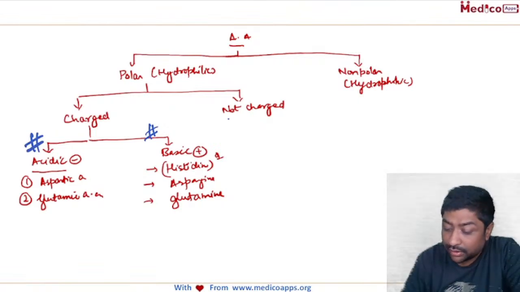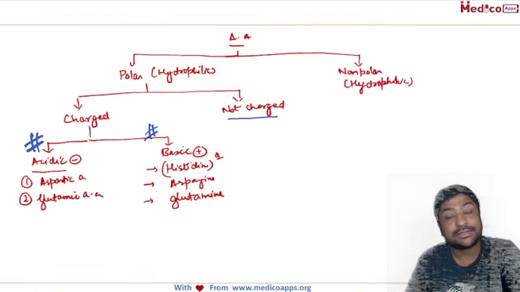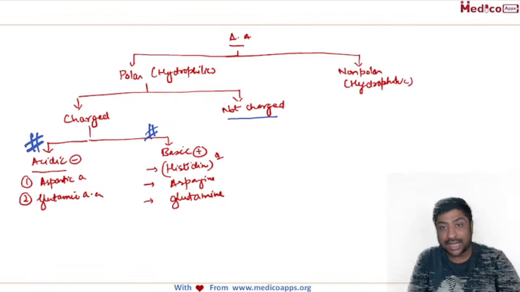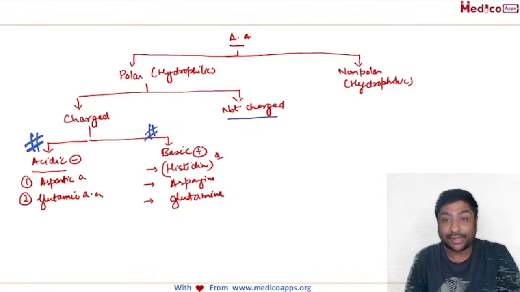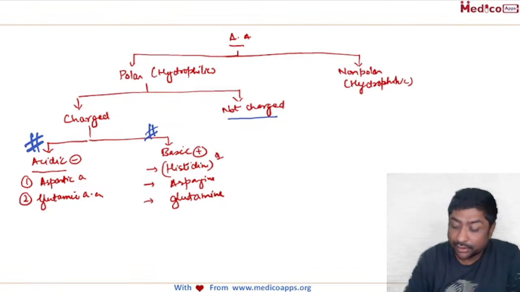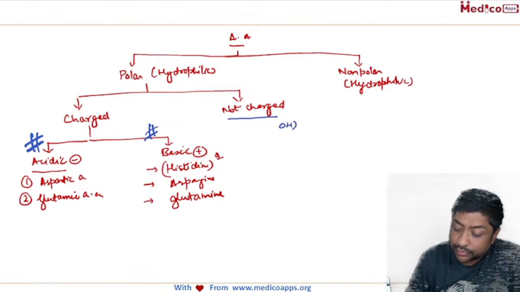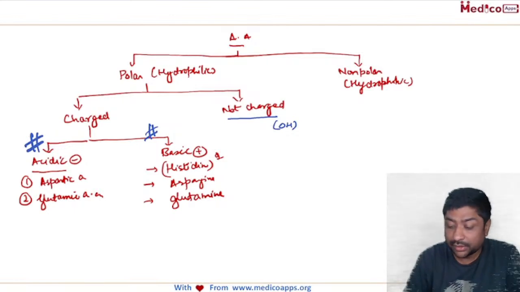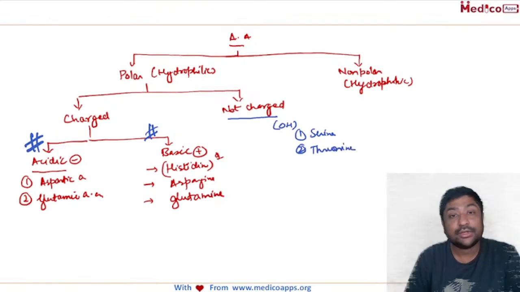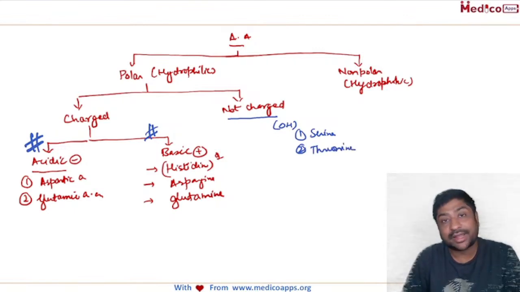Let's talk about a few amino acids which are not charged but hydrophilic, which means they don't have a charge, but they are hydrophilic, which means they will dissolve in water. So anything with an OH group. What are the amino acids with an OH group? We have serine and threonine. So these two will be not charged but hydrophilic.